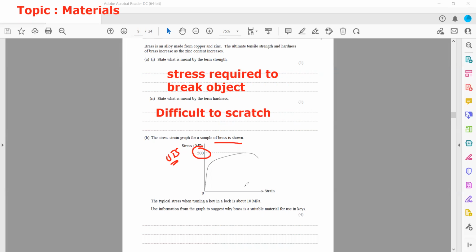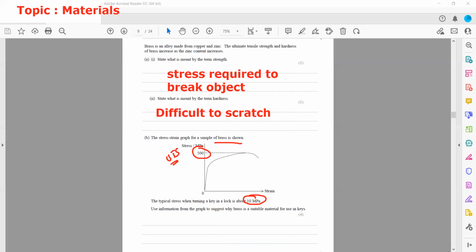So the UTS value for brass is very high compared to when we are turning a key into a lock. We are just applying about 10 megapascal, and it can bear a maximum of 500 megapascal before it breaks. So the first thing you can mention: brass has a high breaking stress compared to the 10 megapascal we apply, so the key will not break or deform.